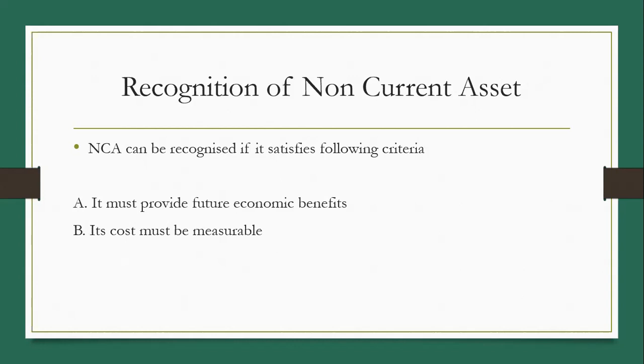If there is a guarantee of future income but the cost is not measurable, we cannot consider it a non-current asset. We can use even fair market value, but the cost must be measurable using some criteria, and the asset should generate future economic benefits. So both conditions should apply. If an asset has measurable cost but is not in a position to provide future economic benefits, then we cannot consider it a non-current asset.